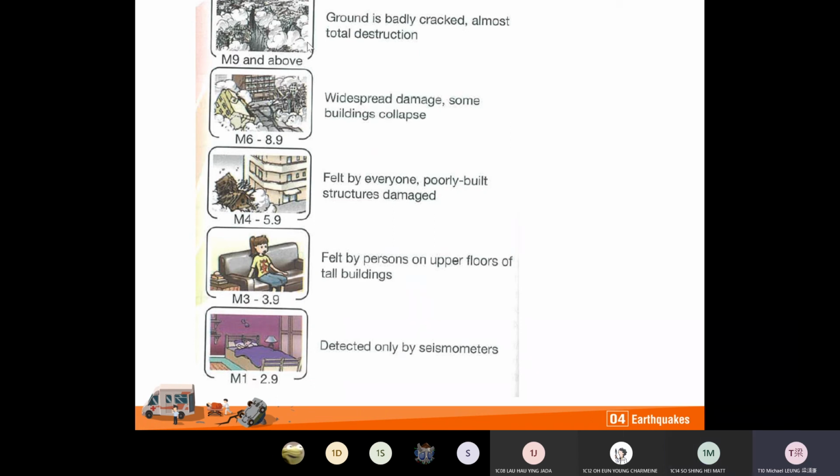Do you remember that a century ago, in 1906, San Francisco was devastated by an earthquake at a magnitude of 9 or 9.5? The whole of San Francisco was destroyed.